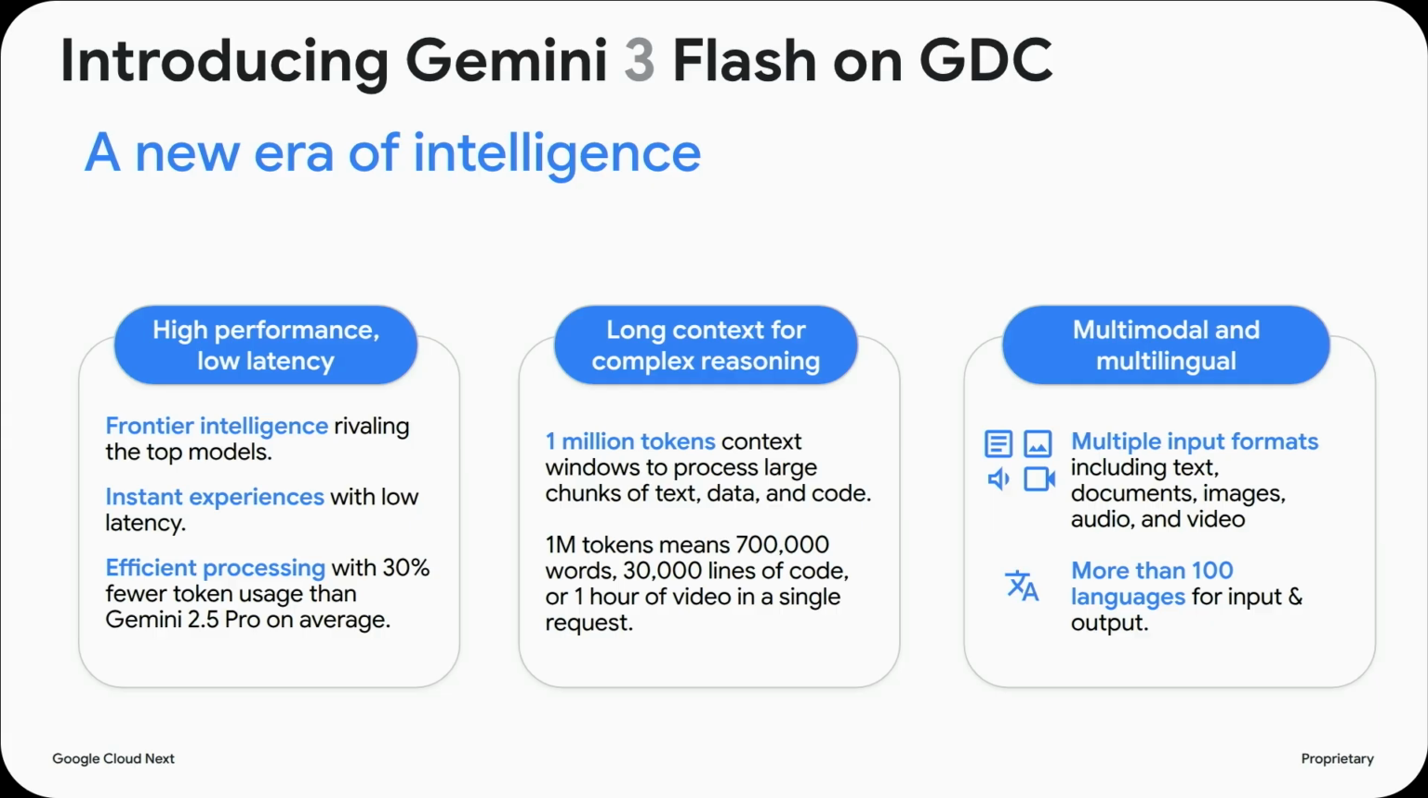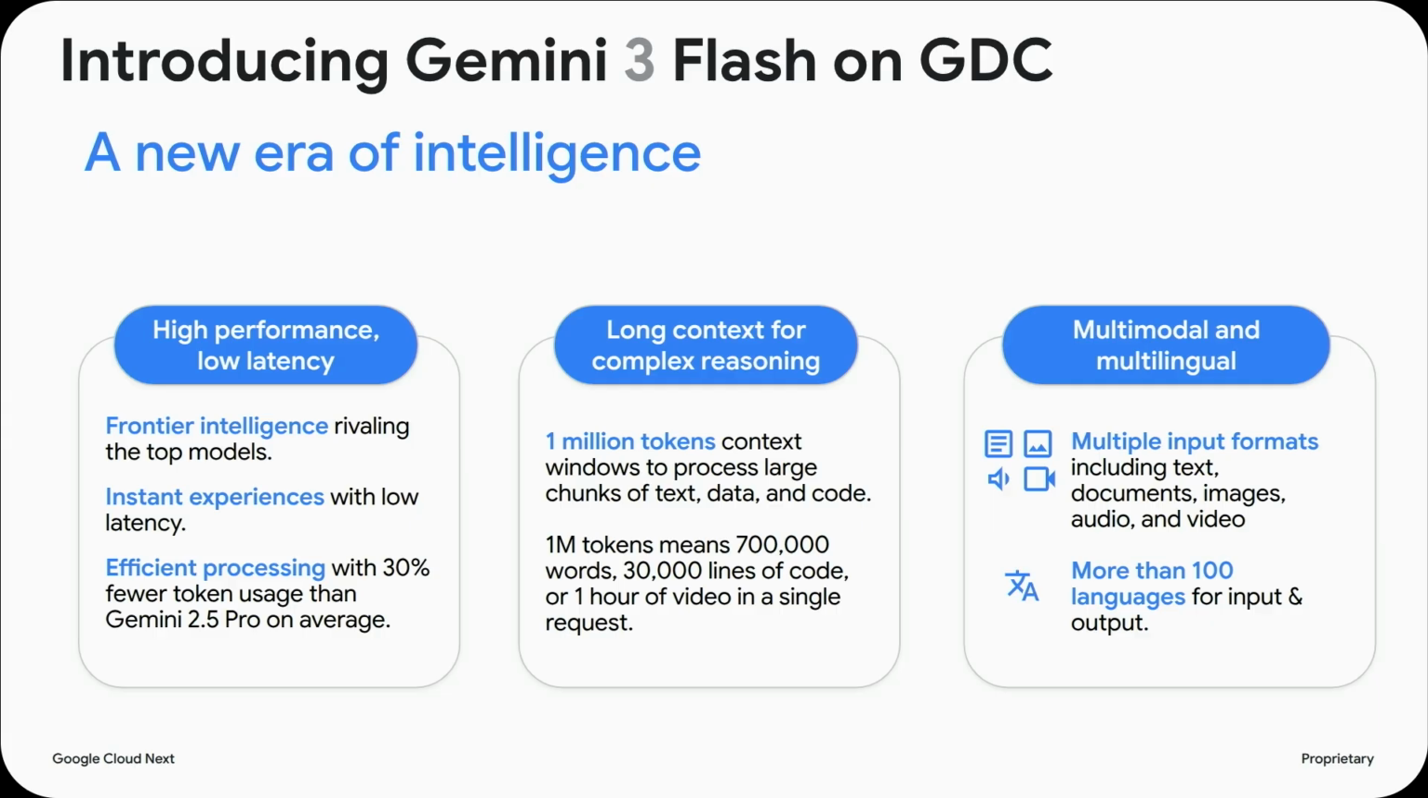The first one is the high performance and low latency. The third bullet is actually important. It's efficient processing with 30% fewer token usage. This is important, right? Like I knew the cost of the tokens, etc. So you can do the same performance with 30% tokens compared to the Gemini 2.5 Pro.